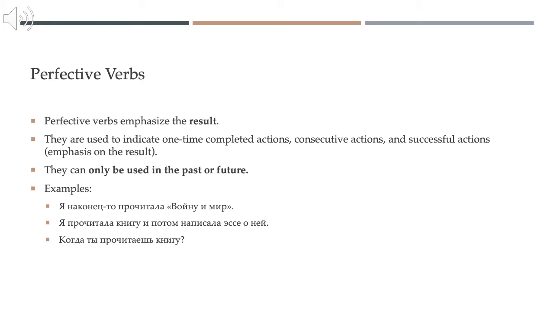If we want to use it in the future, we certainly can. All you do is just conjugate it in the non-past, and it indicates a successfully completed action in the future. So, for example, Когда ты прочитаешь книгу? When are you going to finish reading the book? Not when are you going to be reading the book. If you said Когда ты будешь читать книгу, that means when will you be reading the book? When will you be engaging in the process of reading the book? But when we say Когда ты прочитаешь книгу, when are you going to finish reading the book? We are emphasizing the completion of the action.